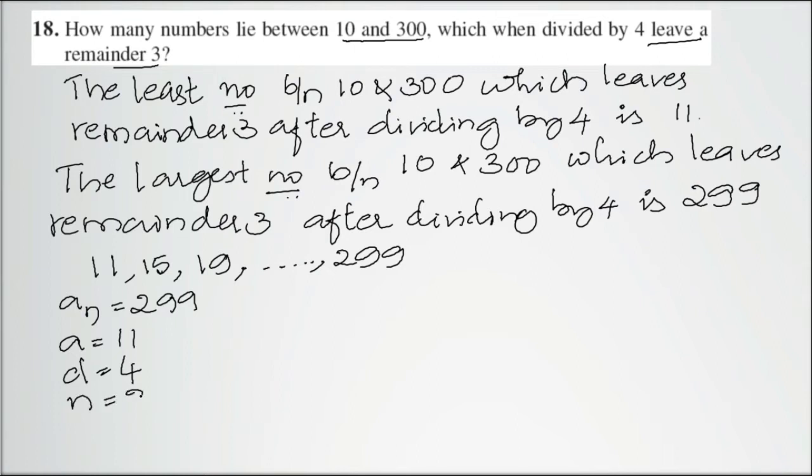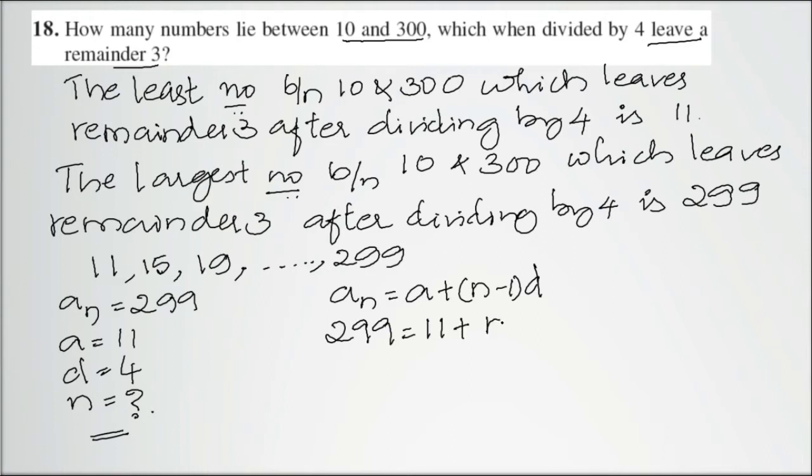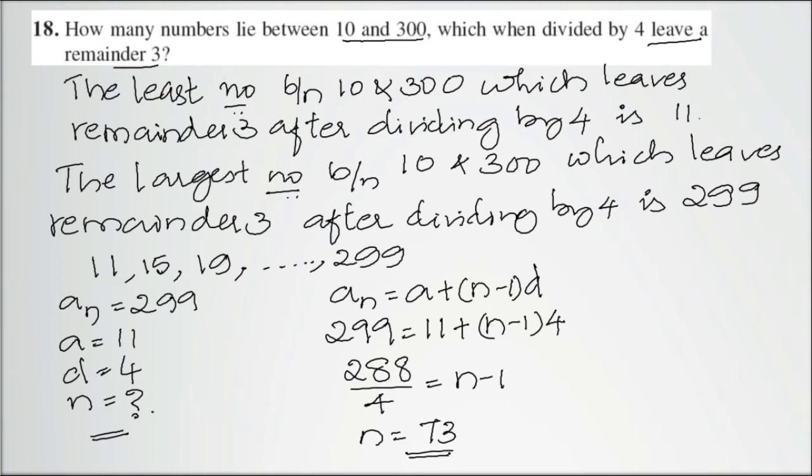We need to find the number of terms. So we'll make use of an equals a plus n minus 1 into d. Let us substitute: 299 will be equal to 11 plus n minus 1 into 4. So 288 divided by 4 will be the n minus 1 value. So n will be equal to 73.